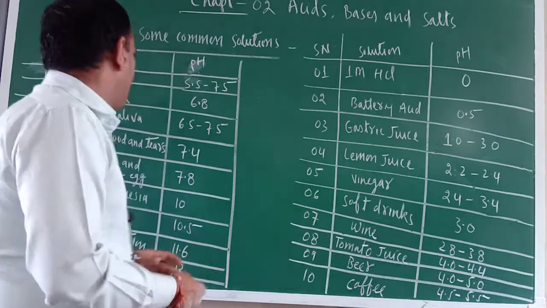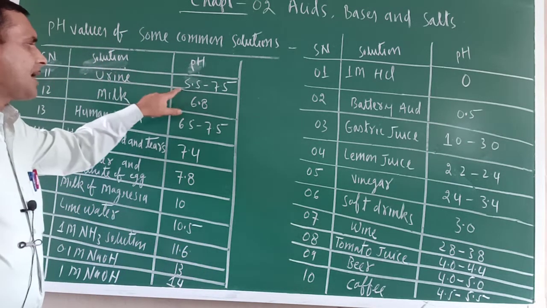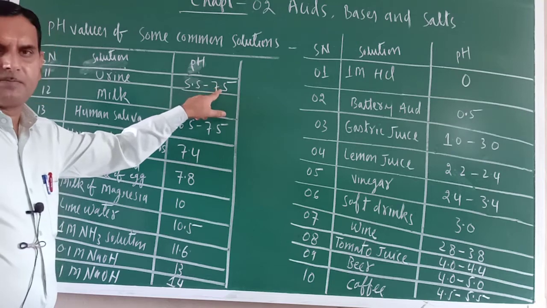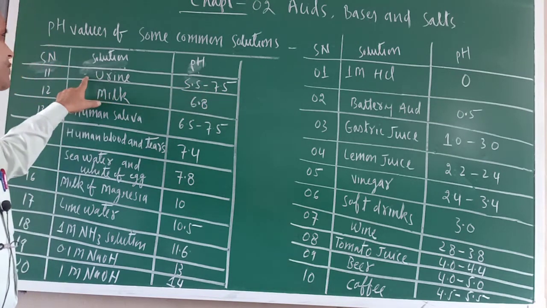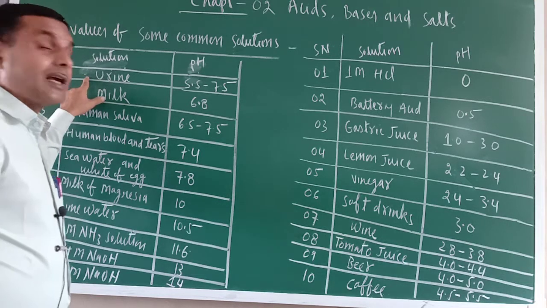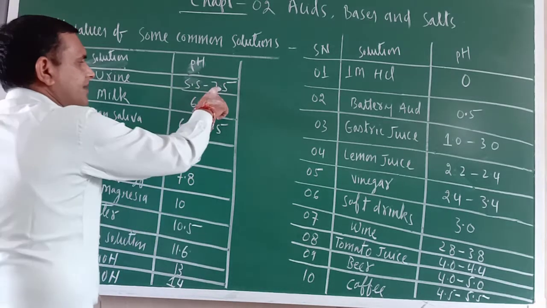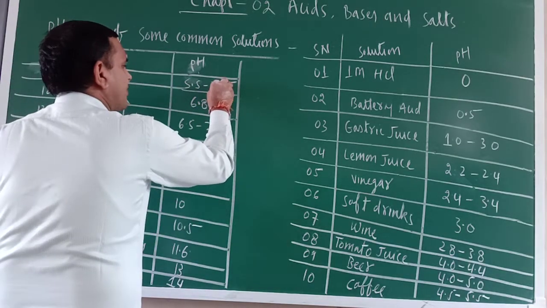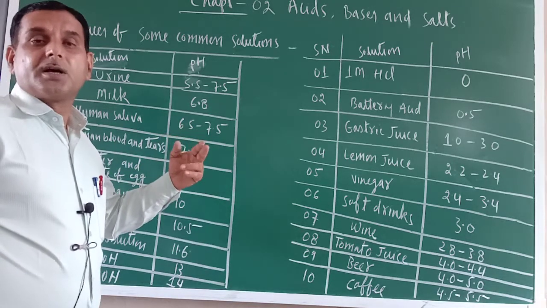Now next one is urine. What is the pH of urine? 5.5 to 7.5. That means urine is slightly acidic in nature, and also slightly basic in nature. 7.5 means slightly basic.